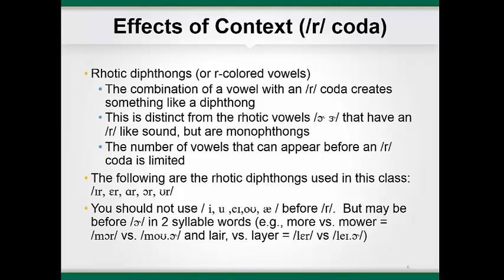There are a limited number of these rhotic diphthong vowels. They are ear as in beard, air as in bear, ar as in hard, or as in board, and ure as in tour, transcribed as shown on the slide. The practice exercises in the book will help you to master the difference between the rhotic diphthongs and the transcription of other vowels that occur before the R consonant.